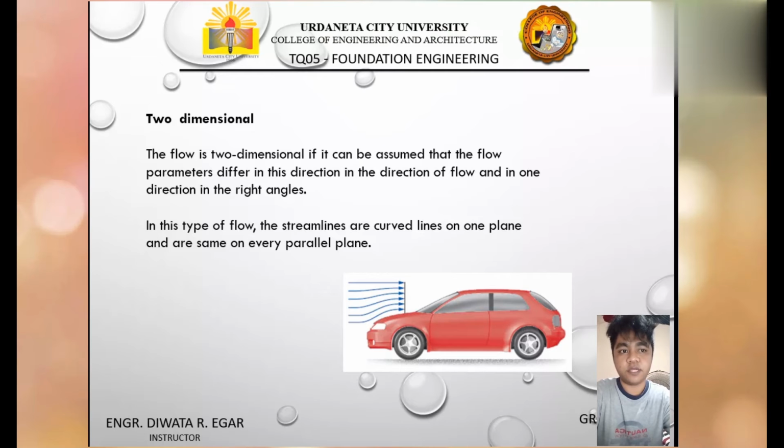2-dimensional flow, if it can be assumed that the flow parameters differ in the direction of flow and in one direction at right angles. In this type of flow, the streamlines are curved lines on one plane and are the same on every parallel plane. So fluid motion can be said to be a 2-dimensional flow when the flow velocity at every point is parallel to a fixed plane. Like for example, flow over a car antenna is approximately 2-dimensional except near the top and bottom of the antenna.